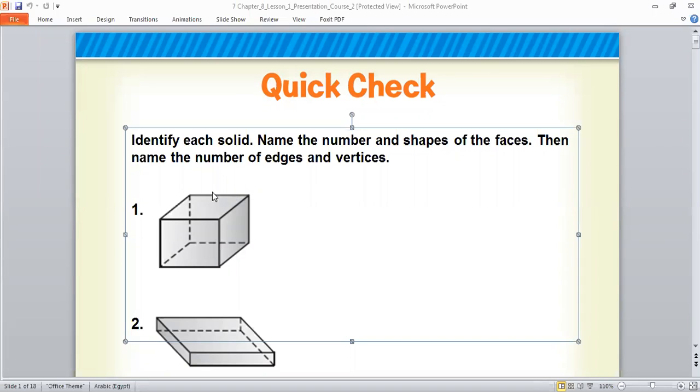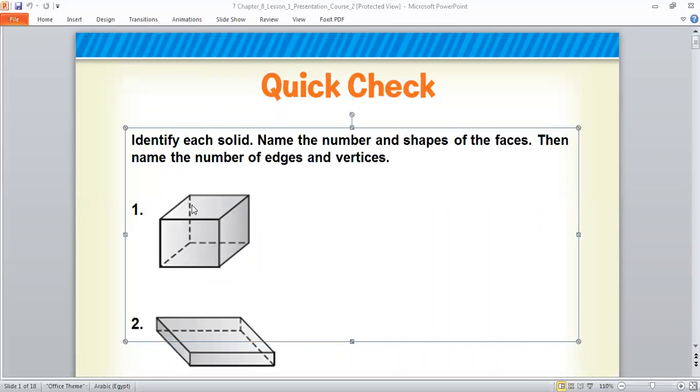Again, we have 1, 2, 3, 4 in the top, and we have 4 in the down. So 4 in the top and 4 in the down, I have 8. In the down part 4, and in the top part we have 4. So we have 8 vertices.